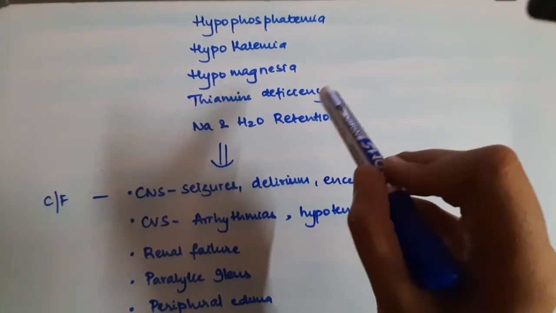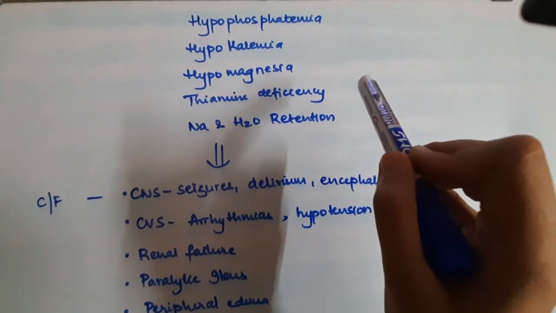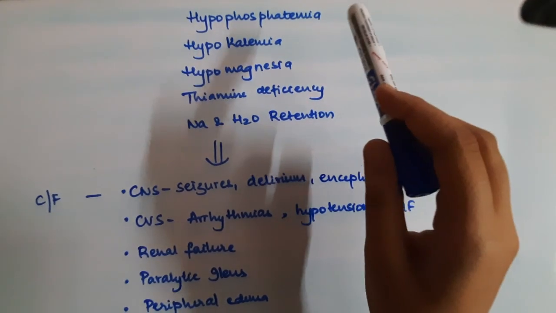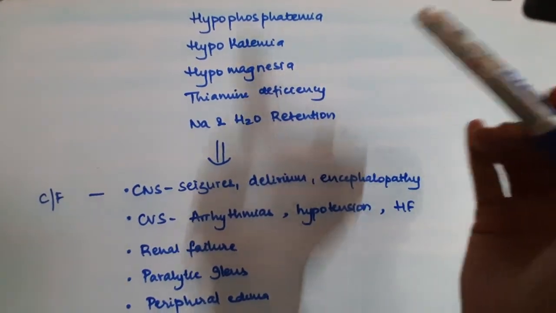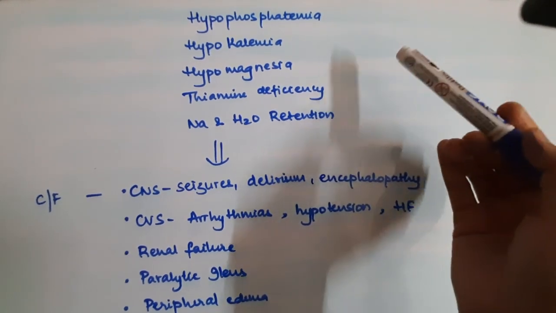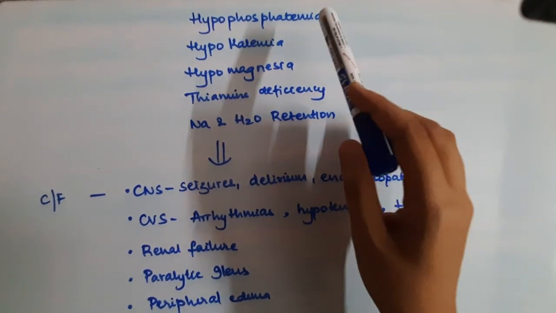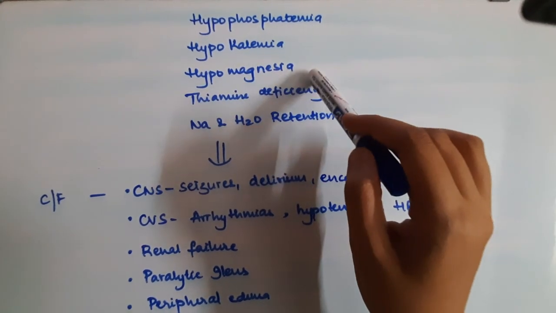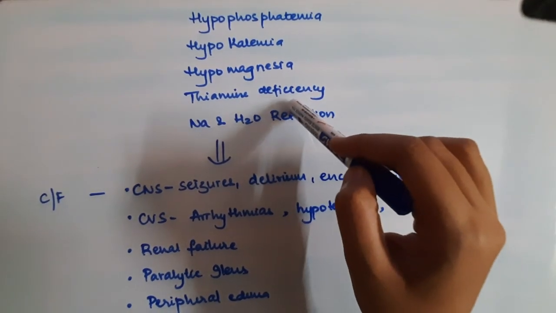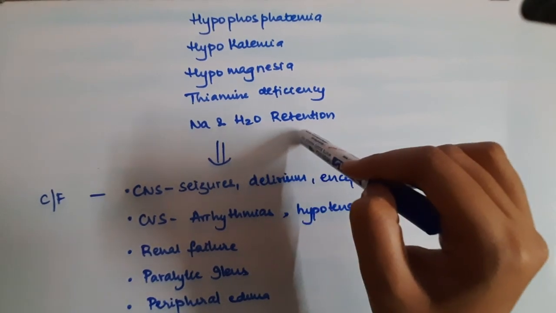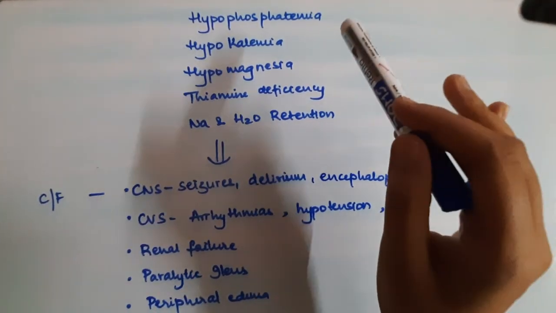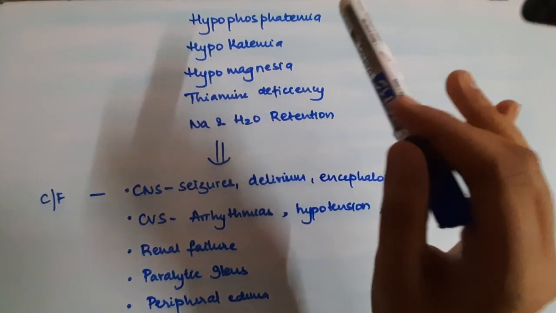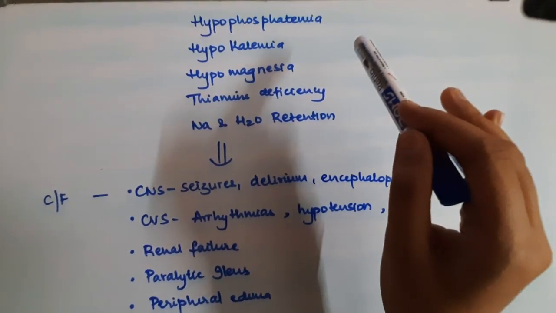But since these nutrients were already depleted due to malnutrition, when they are used up even more to form substances like glycogen and proteins, they get depleted even more, which leads to hypophosphatemia, hypokalemia, hypomagnesemia, thiamine deficiency, and sodium and water retention, which are the main electrolytic and metabolic abnormalities which take place in refeeding syndrome.